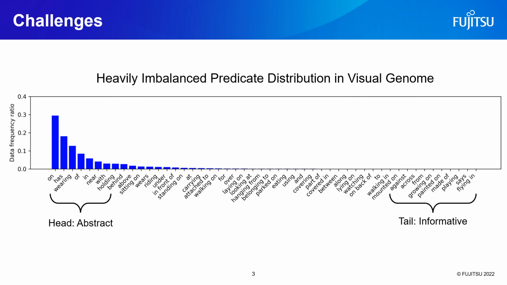One of the biggest challenges of scene graph generation exists in the dataset. The figure is the predicate distribution in Visual Genome, which is the most frequently used dataset in scene graph generation. The figure clearly shows that the distribution is heavily imbalanced. Moreover, abstract categories like on or of are in the head categories, and informative categories like painted on or playing exist in the tail categories. We needed to tackle heavily imbalanced class distribution and predict tail categories correctly.